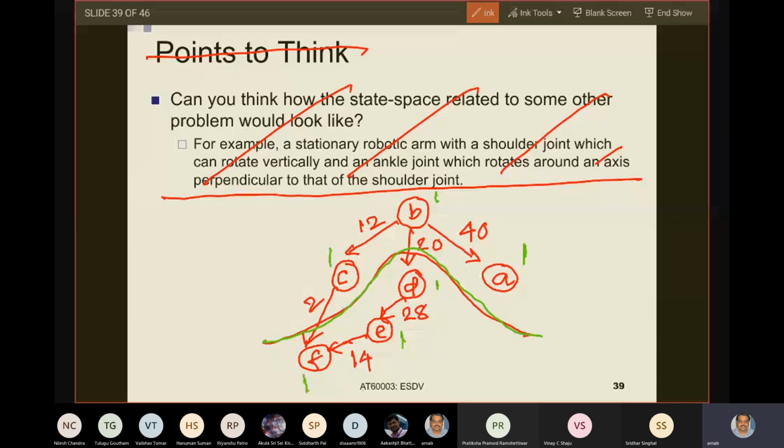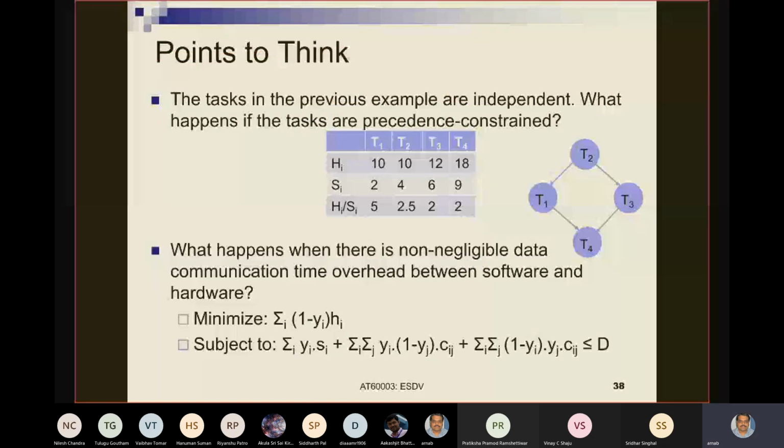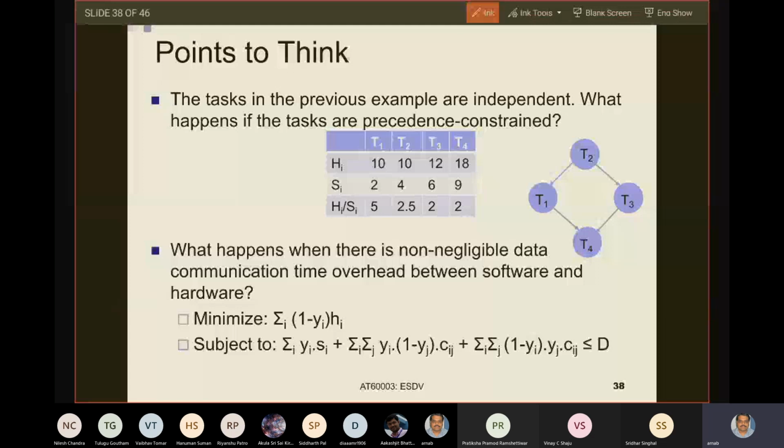So what are these numbers on the edges? These numbers are the data communication time costs. And remember the problem that we discussed last day? We had this problem at hand. We are actually doing the opposite problem, but now we are considering a task graph.